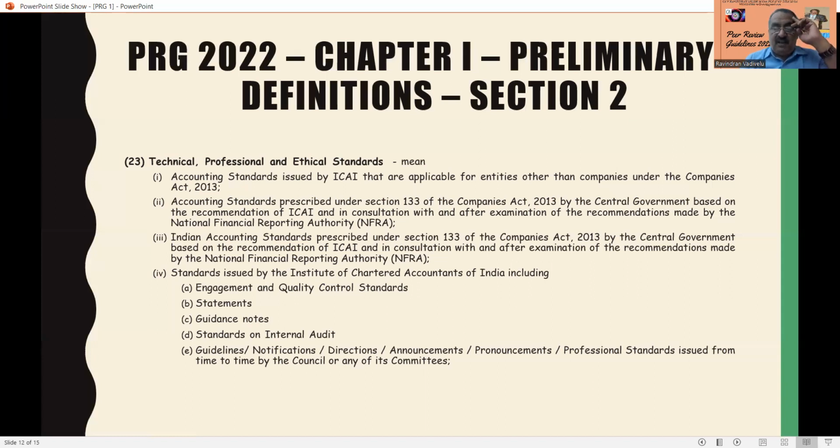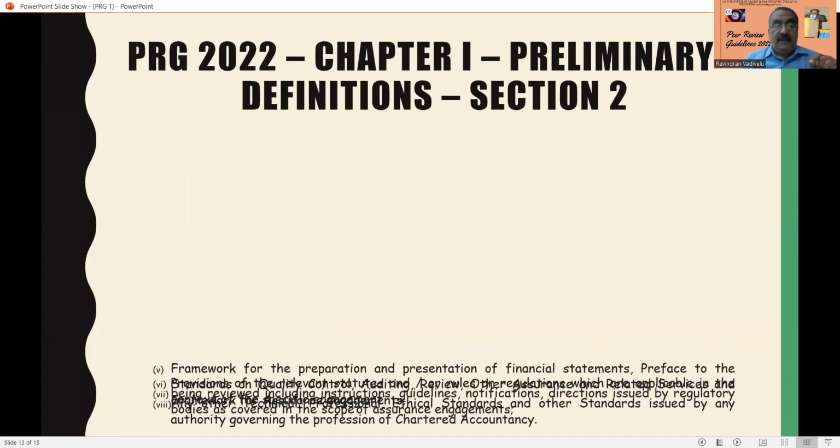So they are giving importance to the accounting standards directly, international accounting standards, as well as the accounting standards prescribed under section 133 of the Companies Act, which have to be approved and implemented only after consulting and getting the recommendation from the NFRA.